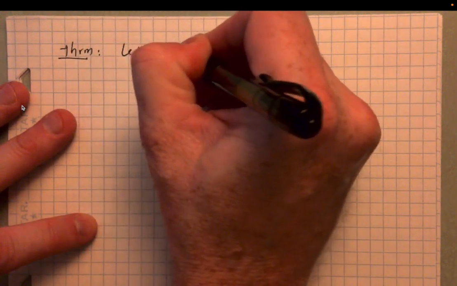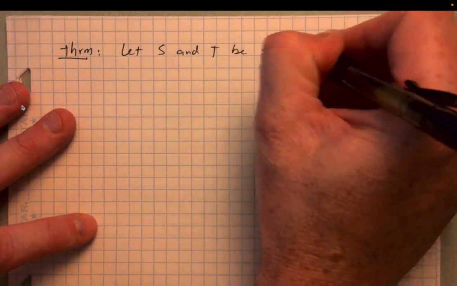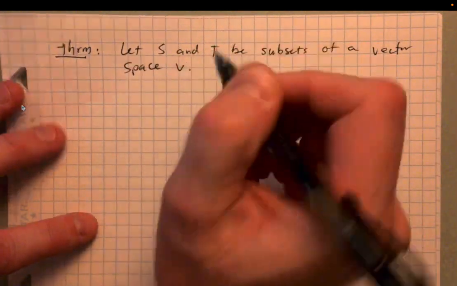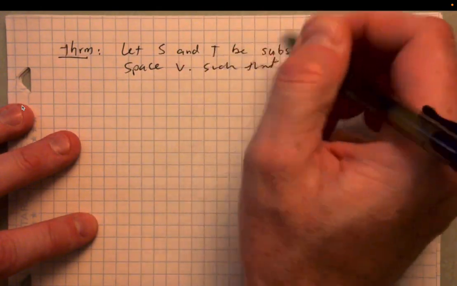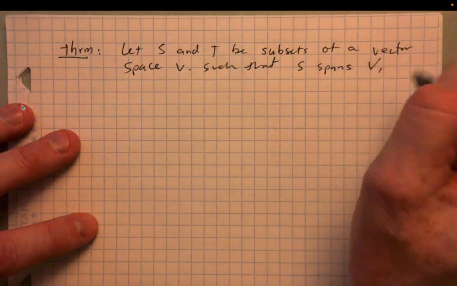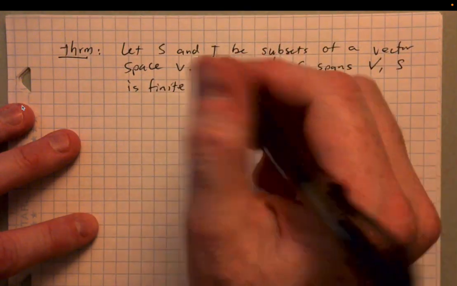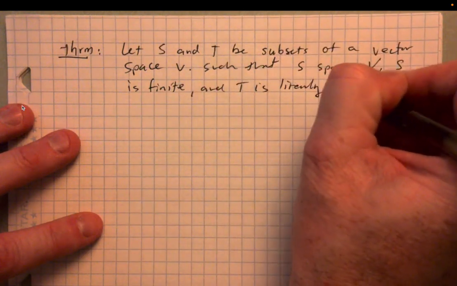Let S and T be subsets of a vector space V, such that S spans V, S is finite, and T is linearly independent.